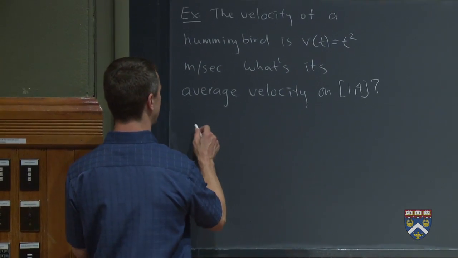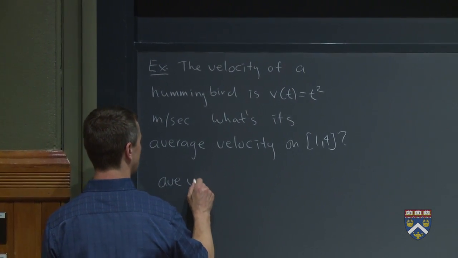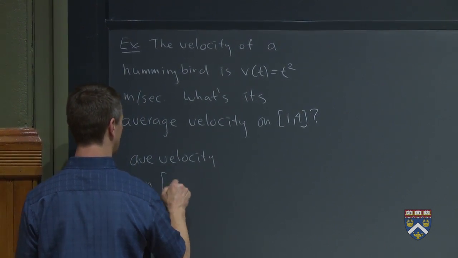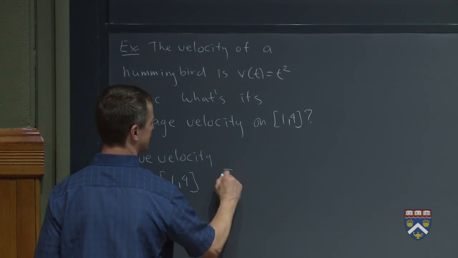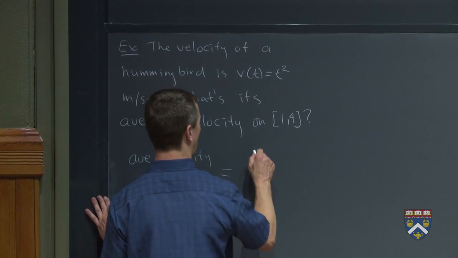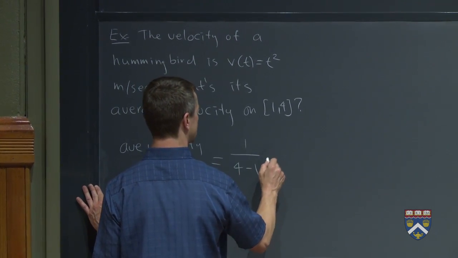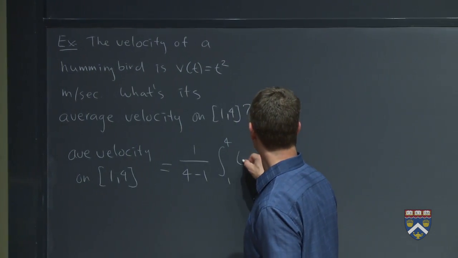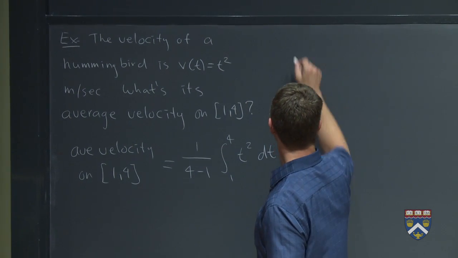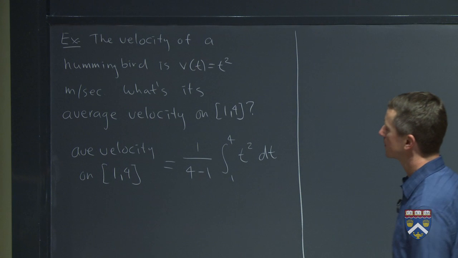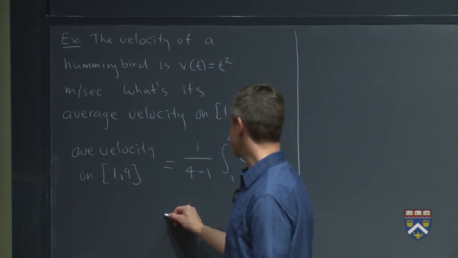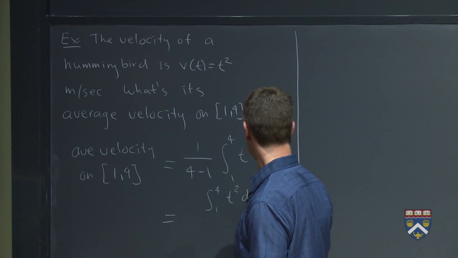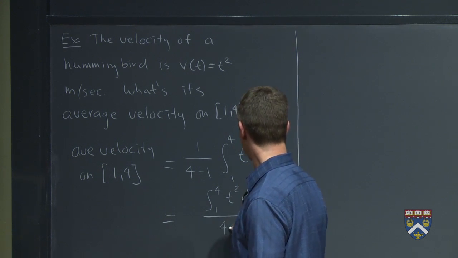So according to our definition, the average velocity on the interval from 1 to 4, according to what we just did on the previous board, we're supposed to take 1 over 4 minus 1, the integral from 1 to 4 of t squared dt, which is the same as saying the integral from 1 to 4 of t squared dt over 4 minus 1.